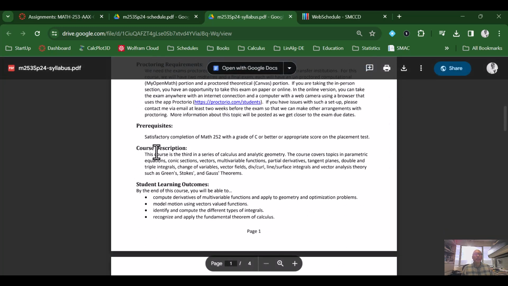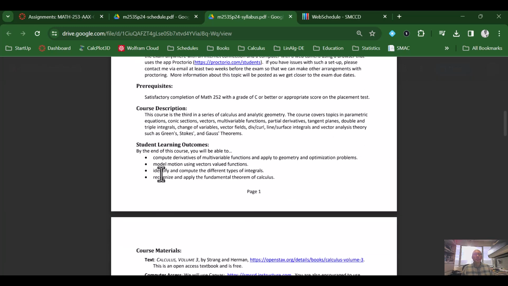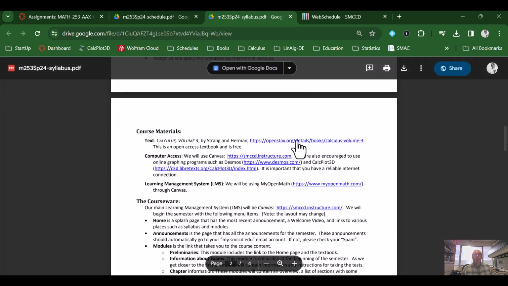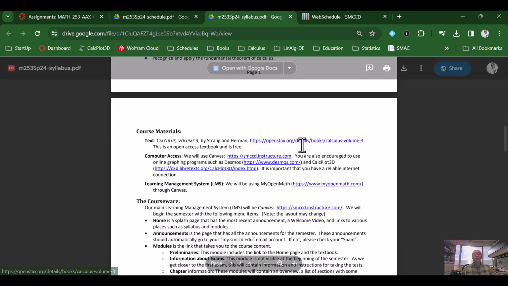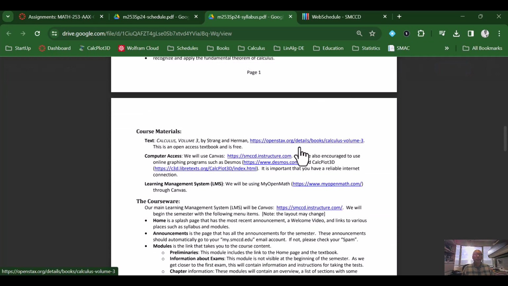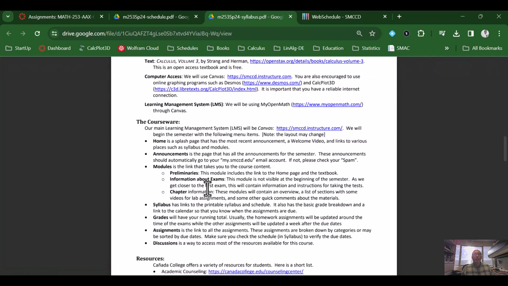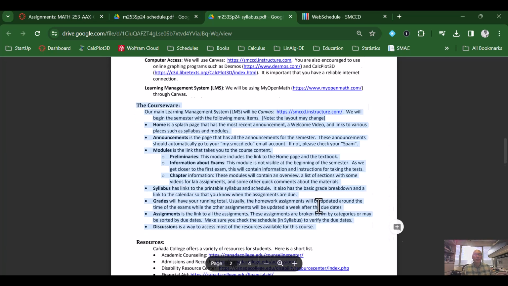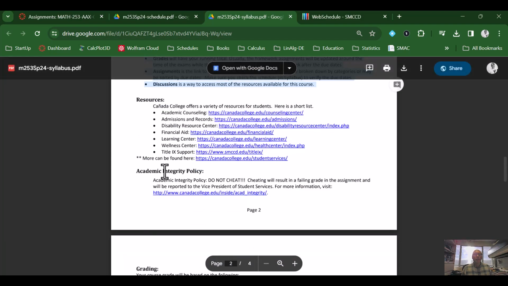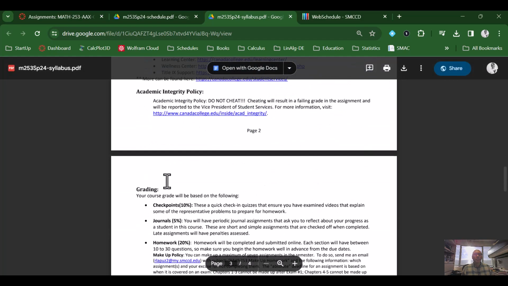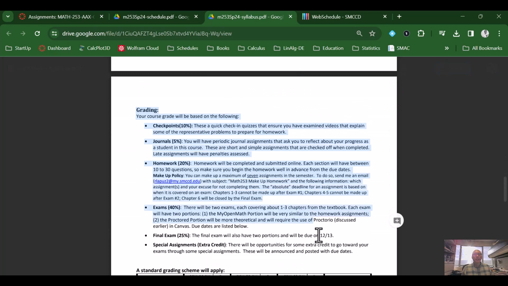We have the proctoring that I had already mentioned, the course description, the outcomes. You can view the textbook through this link, and you can also see it through Canvas. And here's information about our Canvas layout, and then some resources for the college, academic integrity policy, and the grading,